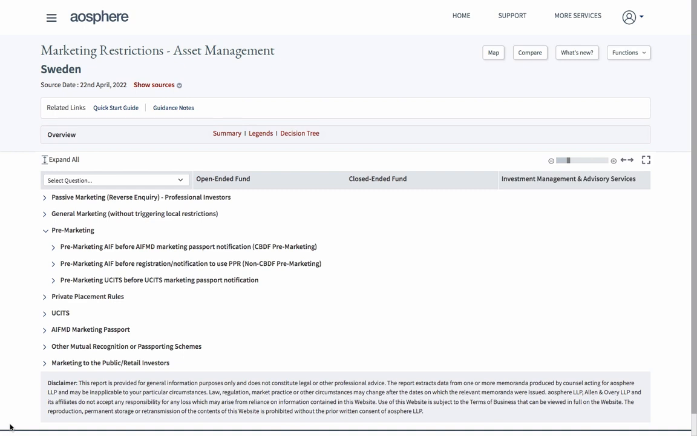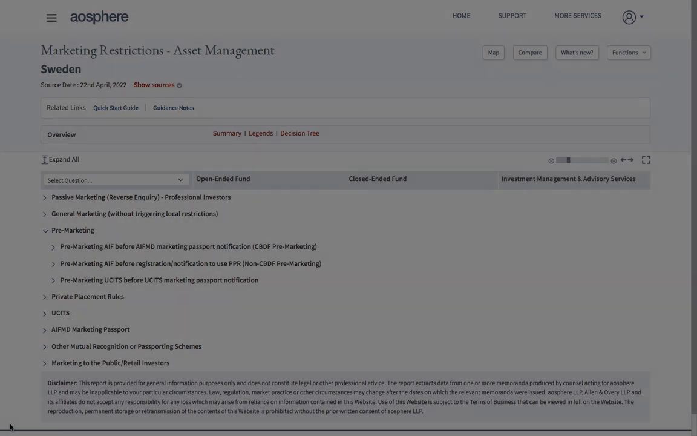So looking at the structure here for Sweden, you'll see we have additional sections covering pre-marketing, including both CBDF pre-marketing and non-CBDF pre-marketing, and also sections on utilising an AIFMD marketing passport. The decision tree for European jurisdictions also reflects these different structures.